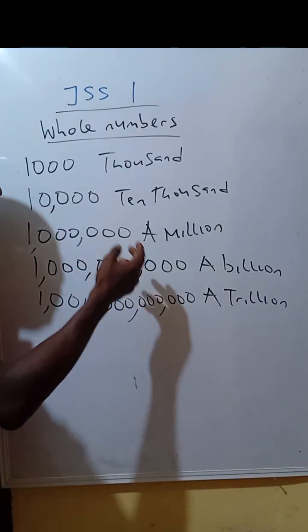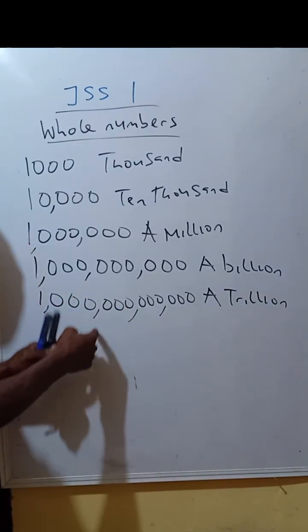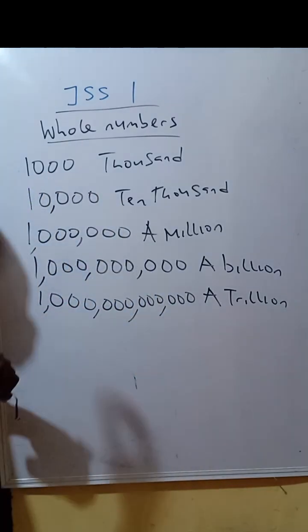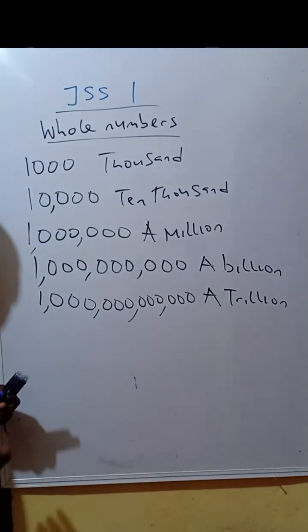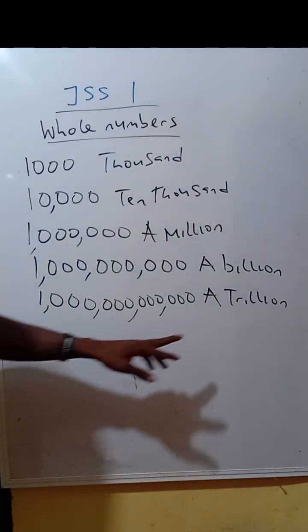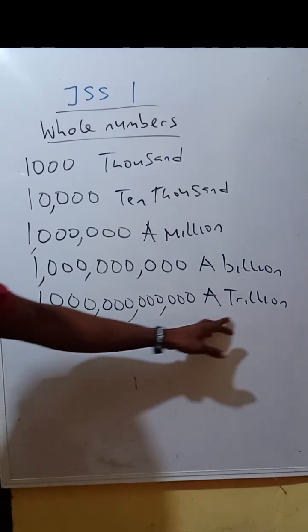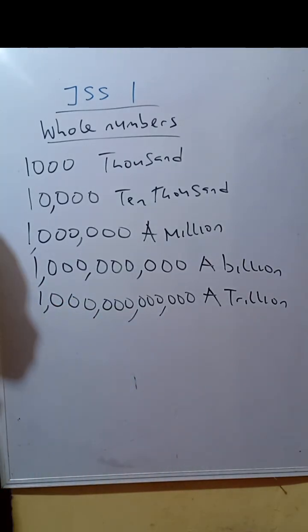That will make sense as we proceed. I think this is the height of it at this level.